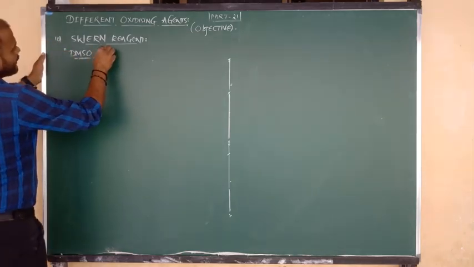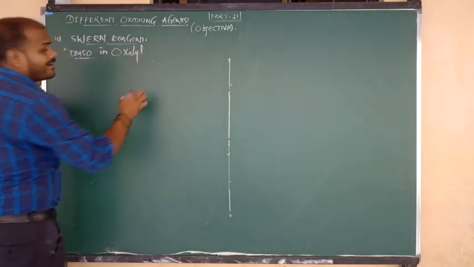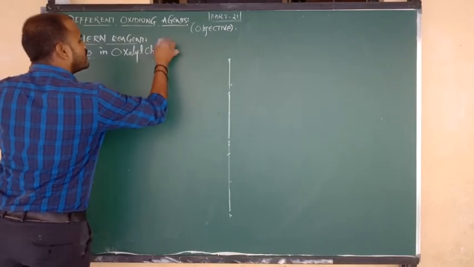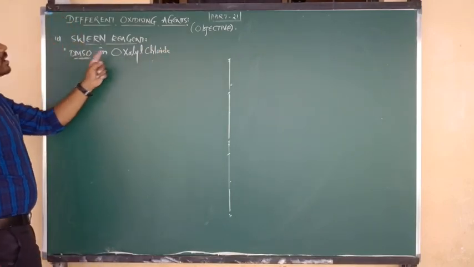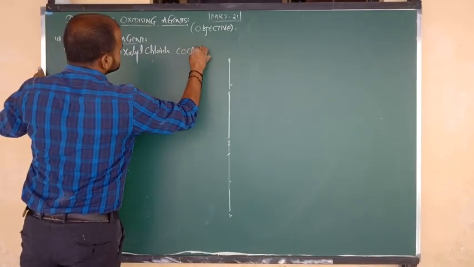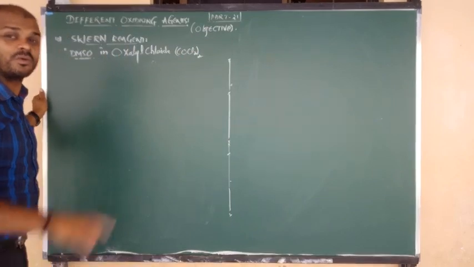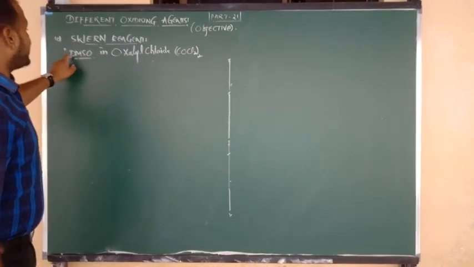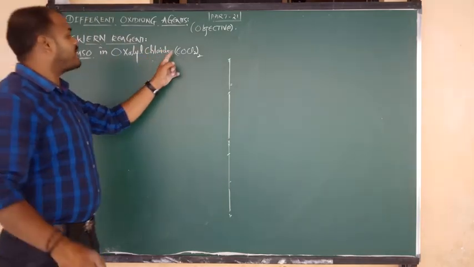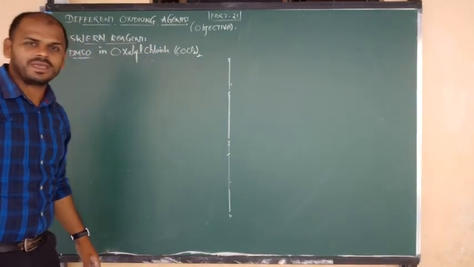DMSO in oxalyl chloride. What is the formula of oxalyl chloride? (COCl)2, COCl whole taken twice. Important, remember this, only for objective. Dimethyl sulfoxide in oxalyl chloride. The formula of oxalyl chloride is (COCl)2, whole taken twice.